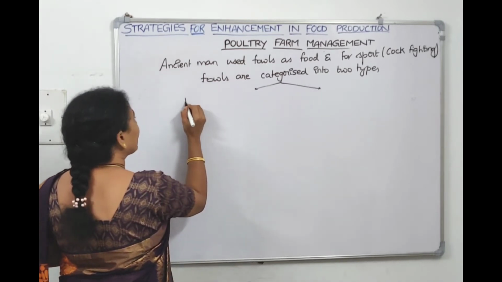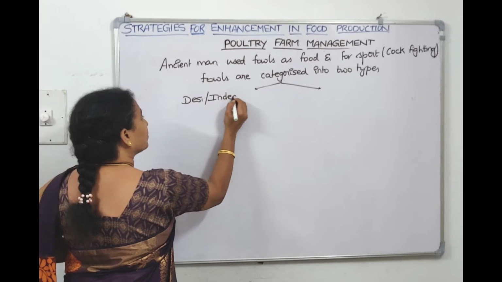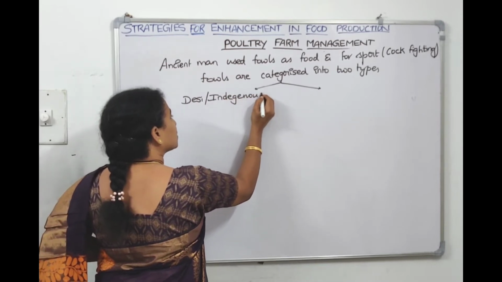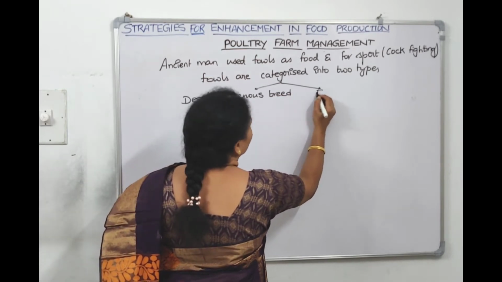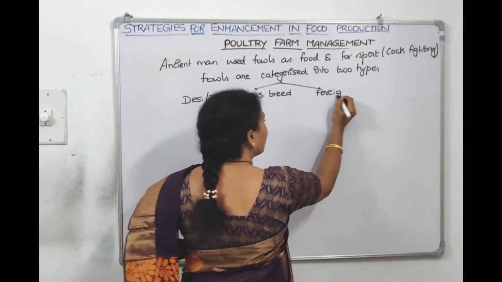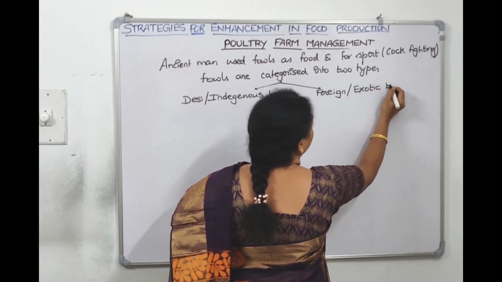One is desi variety, desi breed. What is the desi breed called? Indigenous. It's called indigenous breed. The second one is called foreign breed, which is also called exotic breed.